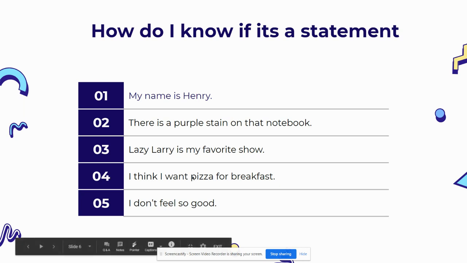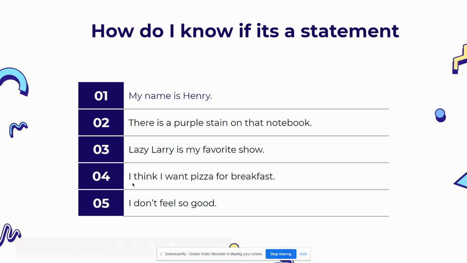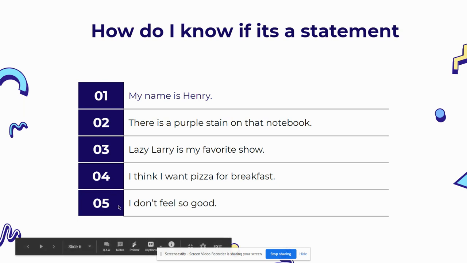Number 4, I think I want pizza for breakfast. So it starts with a capital letter I and then it ends with a period. It's telling you something. It's telling you that this person wants pizza for breakfast, which is super weird. Number 5, I don't feel so good. Starts with a capital letter, ends in a period. What is the sentence telling you? The sentence is telling you that this person doesn't feel so good. So probably this person feels a little bit sick.